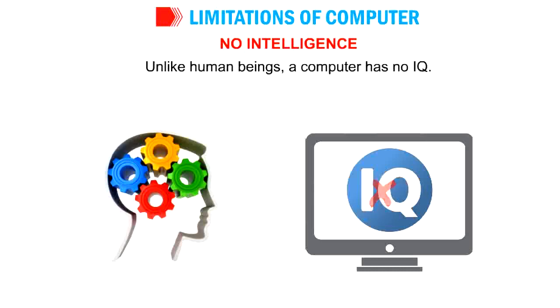But for a computer, nothing. So, I conclude the limitations of computers. First one is computers lack decision making ability. Second one, computer has no IQ. And third one is computers lack emotions.